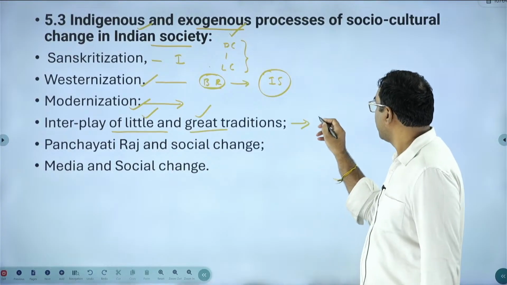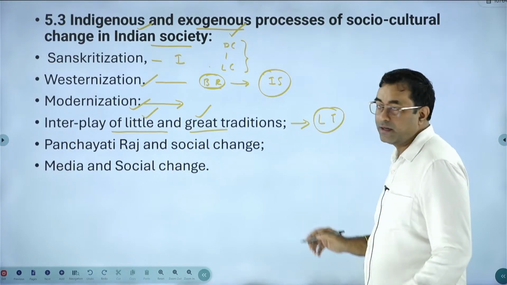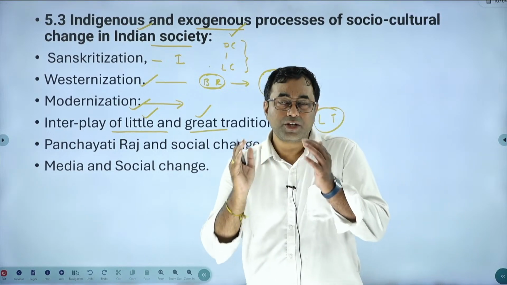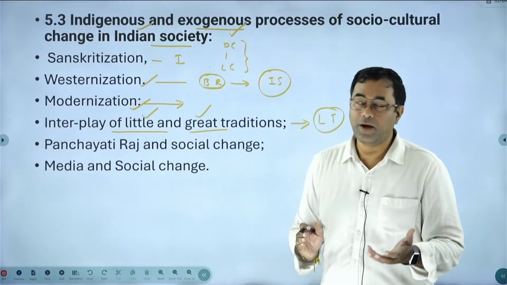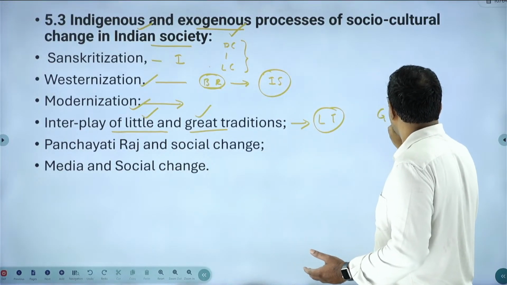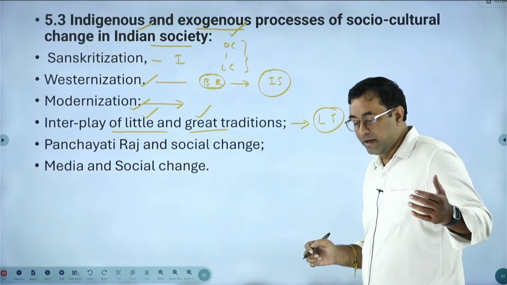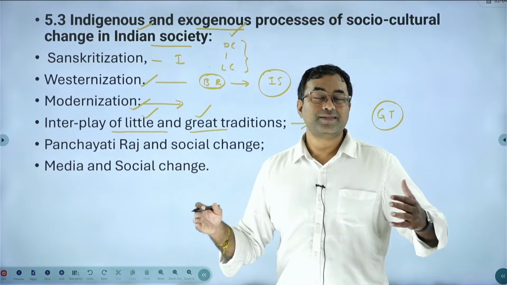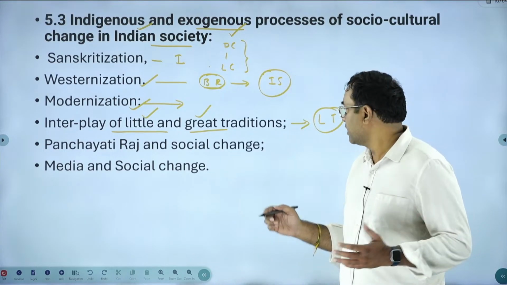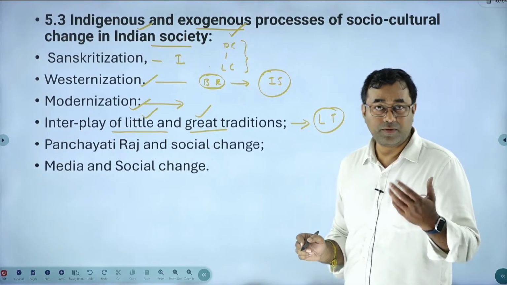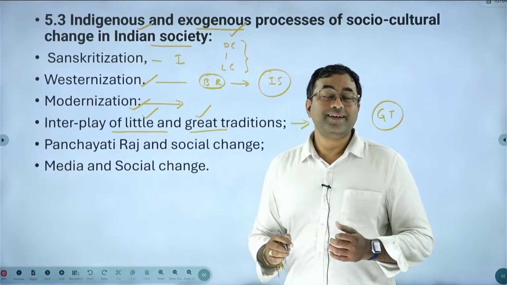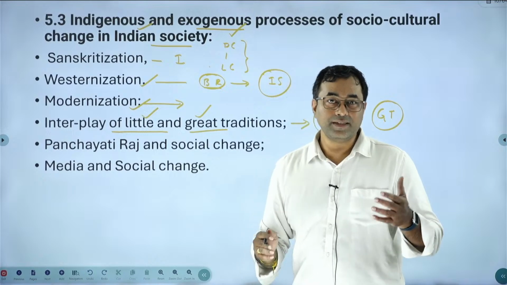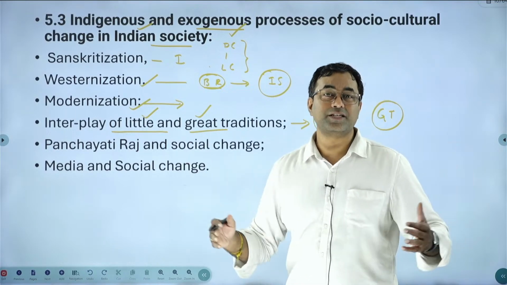So here little traditions, in the sense, you can consider some of the particular religious features followed by the micro section of the people, we call it a little tradition. Great tradition, in the sense, you can consider any of the festivals in the Hindu social system which are followed by a larger section of the people. An example for little tradition is the Bathukamma festival in Telangana, followed by a specific section of people. Diwali and Dasara are considered great traditions, followed by a larger section of people in the society.